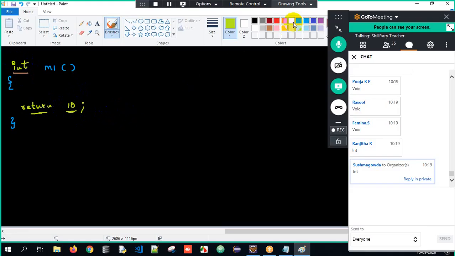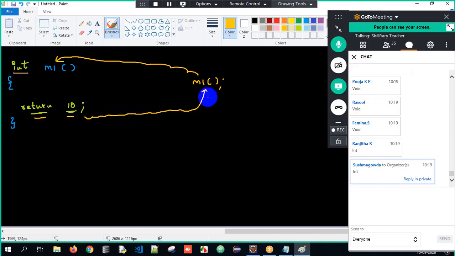Very good. Now, I call the method. I call the M1 method, so it goes here. The control goes to the M1 method. Return 10 means the control is again coming back, coming back to the calling place with the value 10 here.